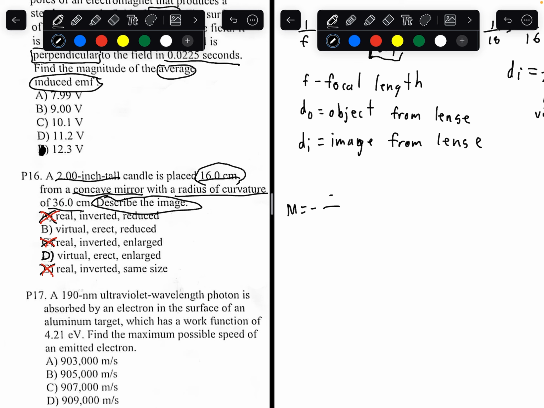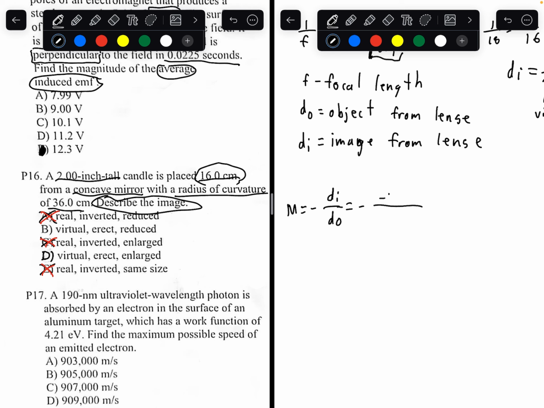Magnification equals negative DI over DO. The distance between the image and the lens, and the distance between the object and the lens. So M is magnification. So that's M. Now let's calculate the magnification.